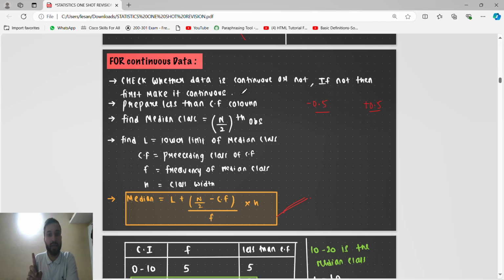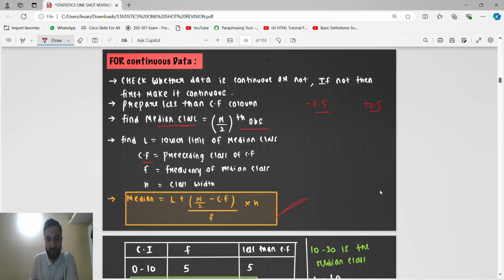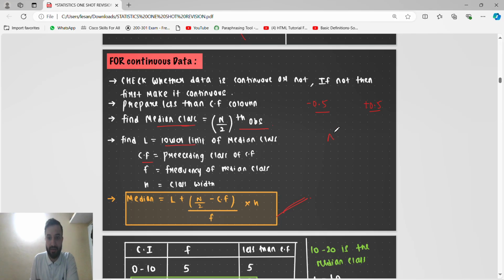So first thing in median, what we have to find is the median class. How you will find the median class is N by 2 observation. We have already done this in the class, right? So in median you have to find the cumulative frequency also, and from there only we will get the median class. So the formula is this: L is the lower limit plus N by 2. N means what? We know. Capital N indicates the sum of all the frequencies, minus cumulative frequency, by frequency, into class width. See, we have used the C. You can use the C or H, whatever the class width.